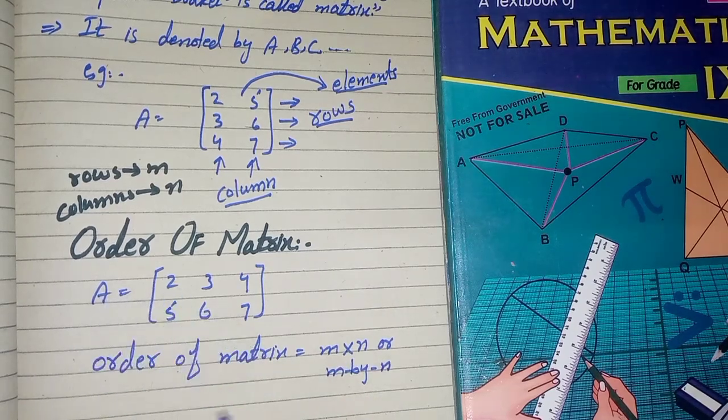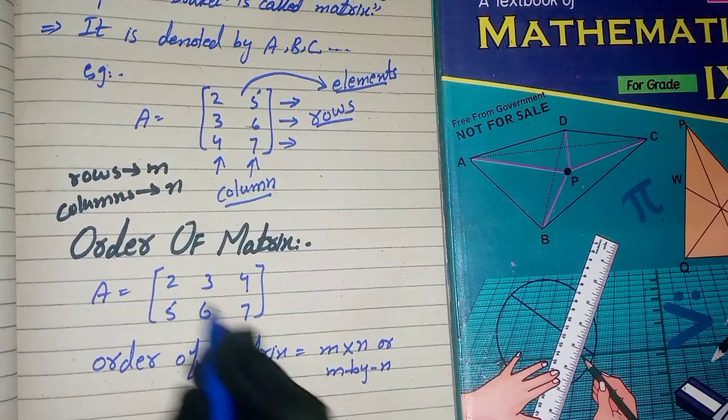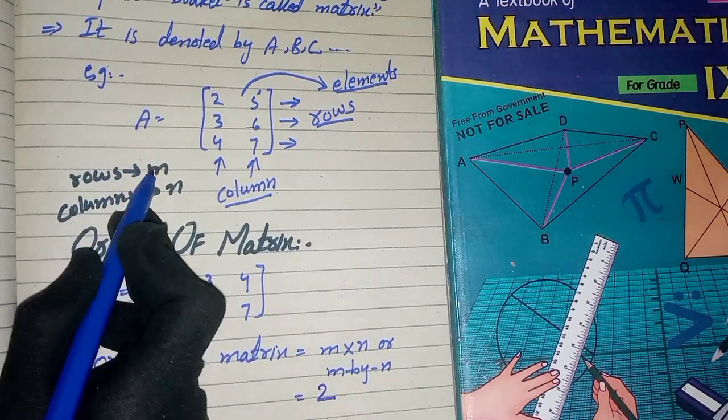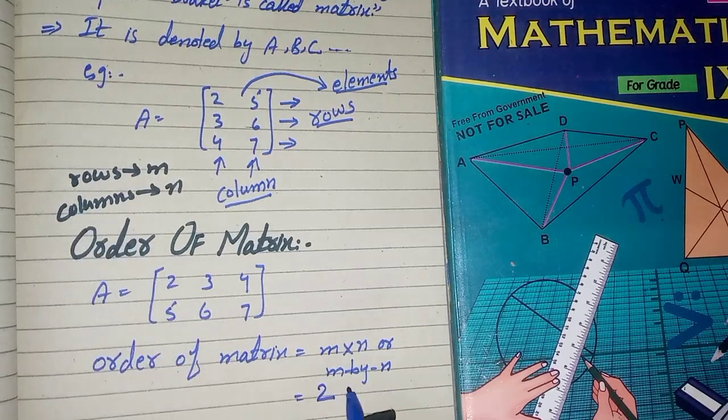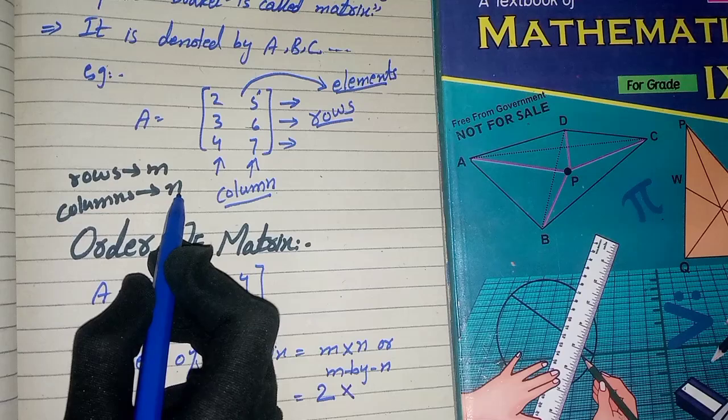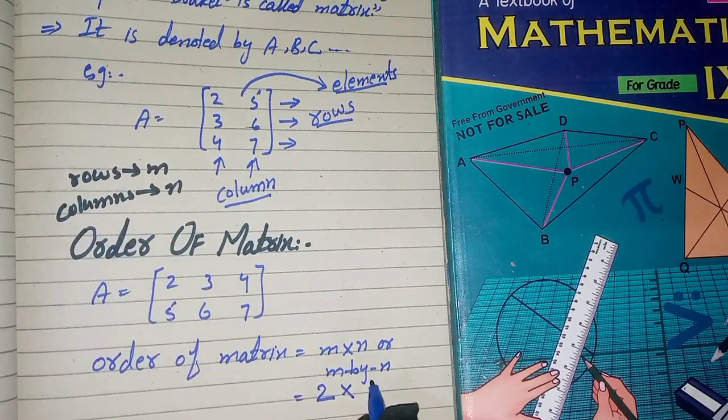So the order of this matrix A is 2 cross 3, or 2 by 3, because M represents rows and N represents columns. This is the order of the matrix.